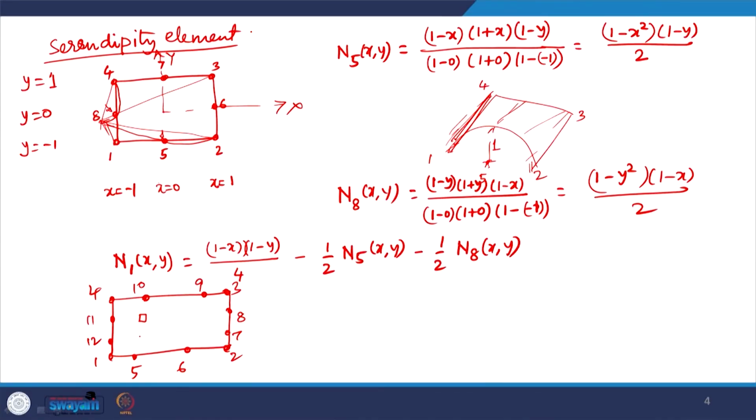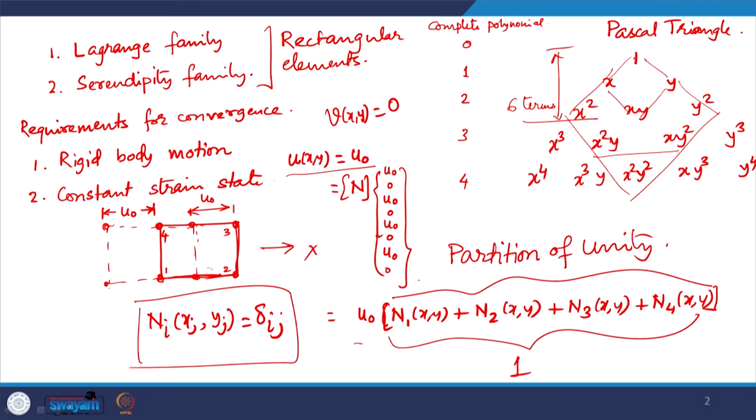Contrast these with the Lagrangian interpolation, which would require nodes at these 4 interior points as well, and those 4 interior nodes would require 4 extra terms in the polynomial. For 12 node interpolation, this would involve 6 plus 4, so these are 10 terms, and from these 10 terms we will only require 1 extra term here, 1 extra term here.